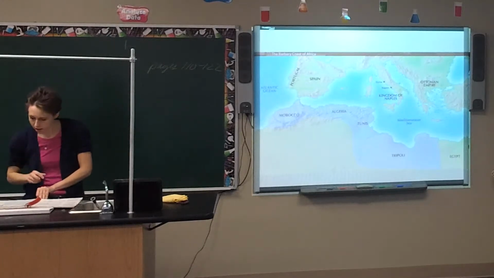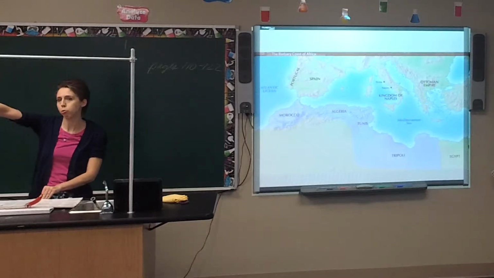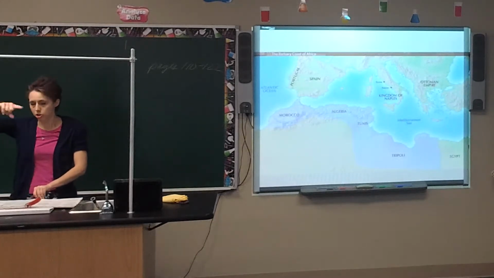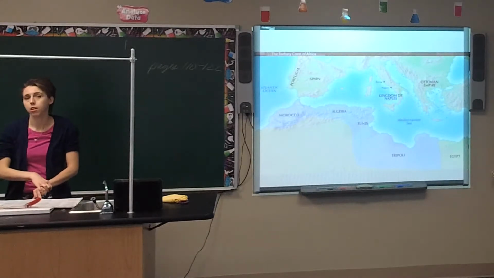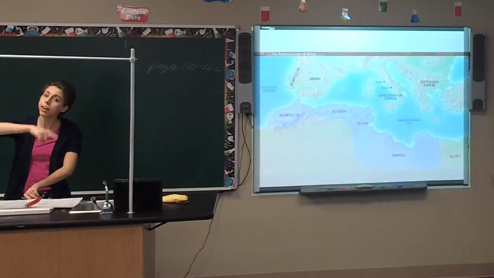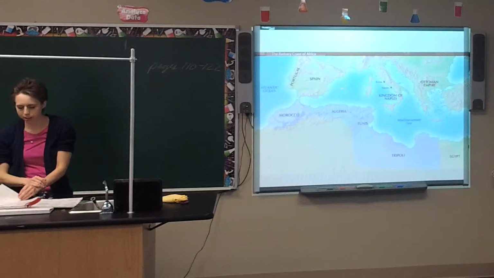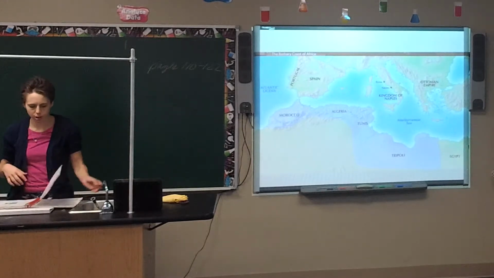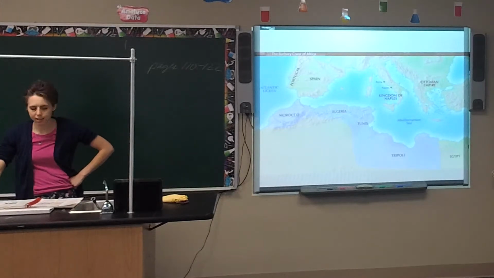What do we call it whenever American sailors are being forced into the British Navy? Impressed, or impressment. Who was sent to the British to negotiate a treaty with them to keep us out of the war with Great Britain? John Jay. What was the name for that treaty that kept us out of the war with Britain during this time period? The Jay Treaty. Good job. Who was sent to Spain to negotiate with Spain to keep us out of conflict with Spain? Thomas Pinckney. What was the name for that treaty that settled the disputed boundary between Spanish West Florida and the United States? The Pinckney Treaty.